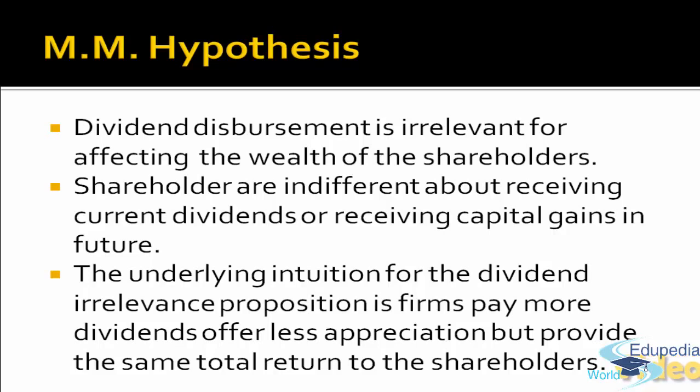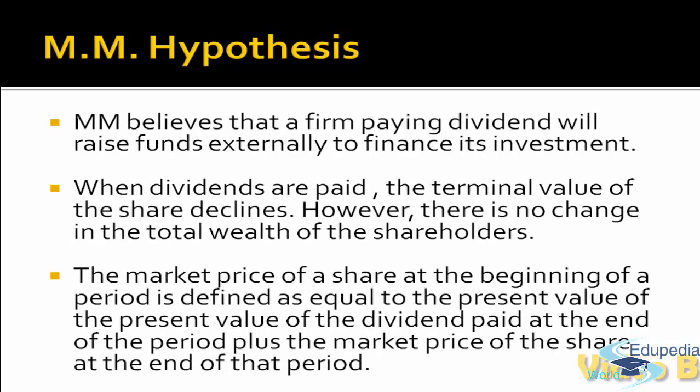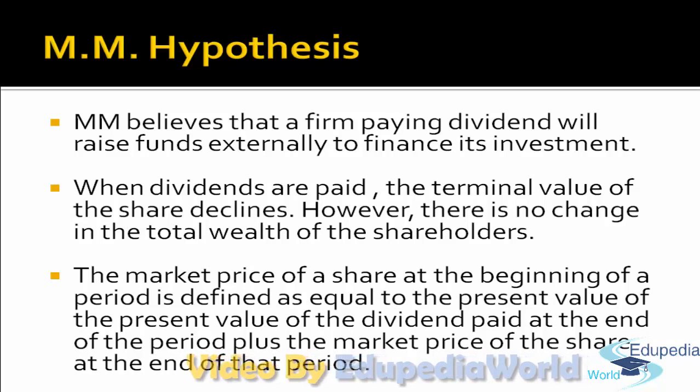So I'm talking about MM. MM is the Modigliani and Miller model. MM believes that a firm paying dividend will raise finance not from retained earnings but from an external source of finance. This is against the Gordon assumption that all the investments are made through retained earnings. MM is of the point of view that external finance is available.